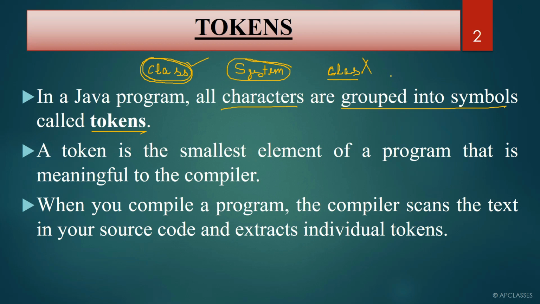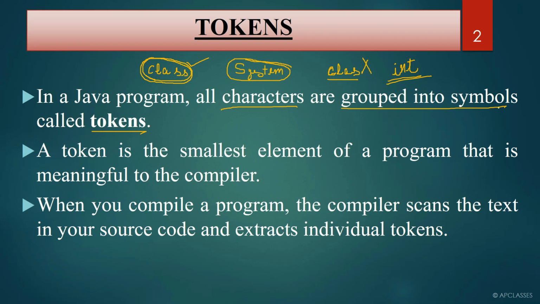Now, if we go with another one, I is a character, N is a character, T is a character, so int can be considered a token. Whatever individual things you see must get compiled. That doesn't mean I will write something that is not compiling and it can be considered a token. No. Whatever individual things you see, if they are getting compiled, they are called tokens.